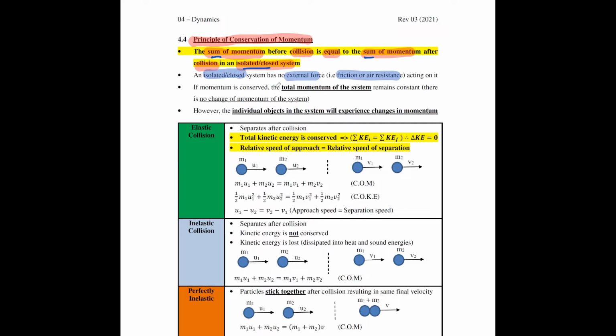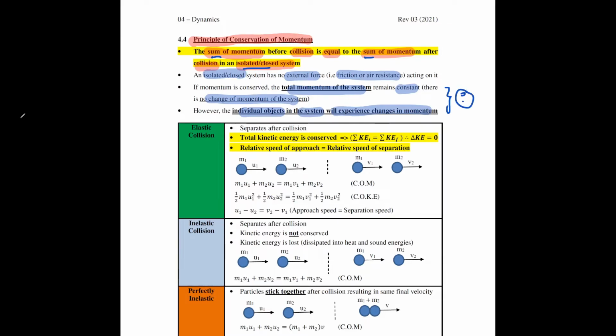If total momentum is conserved, the total momentum of the system remains constant. There's no change in momentum of the system. However, the individual objects in the system will experience a change in momentum. Okay, now what is this one talking about?